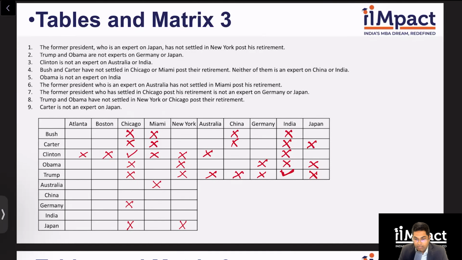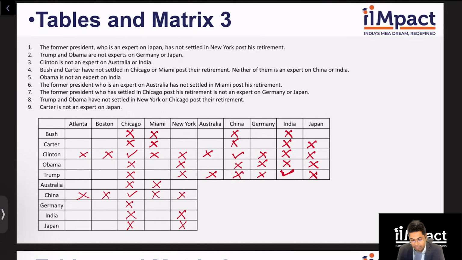And Trump is not living in Chicago and New York. So Chicago cannot have India. New York cannot have India. Okay. Also, Clinton is in Chicago and Clinton is not expert on Australia and India. So Chicago is not expert on Australia and India. So clearly, the guy living in Chicago, who is Clinton, is an expert in China. So Clinton is China. I can say that.